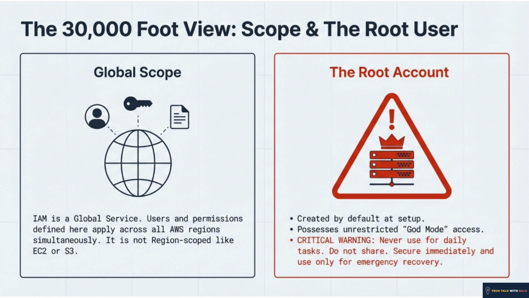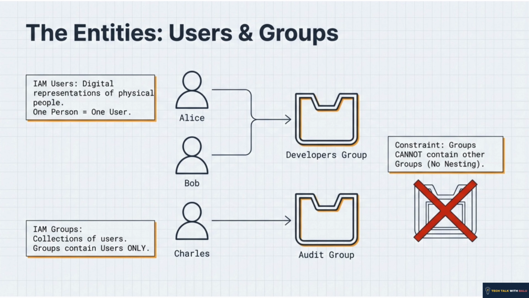It's for emergencies only. So think of IAM users as the actual people in your office. One person, one user, but don't manage them one by one. You want to use groups. So if Alice, Bob, and Charles are all devs, put them in a developers group. An exam tip you want to remember is this constraint. Very important. Groups can contain users, but groups cannot contain other groups. So no nesting allowed for groups.